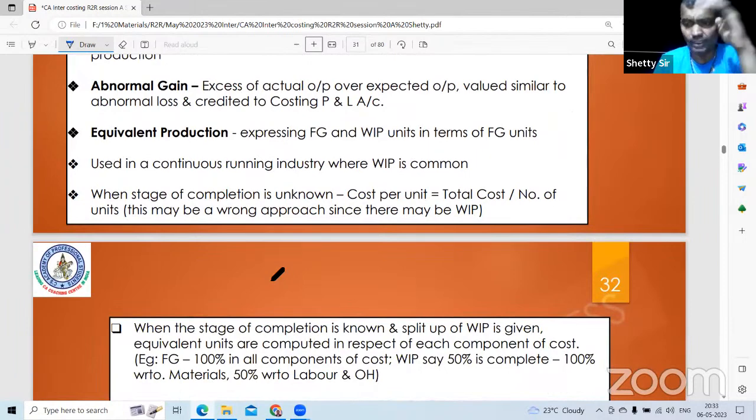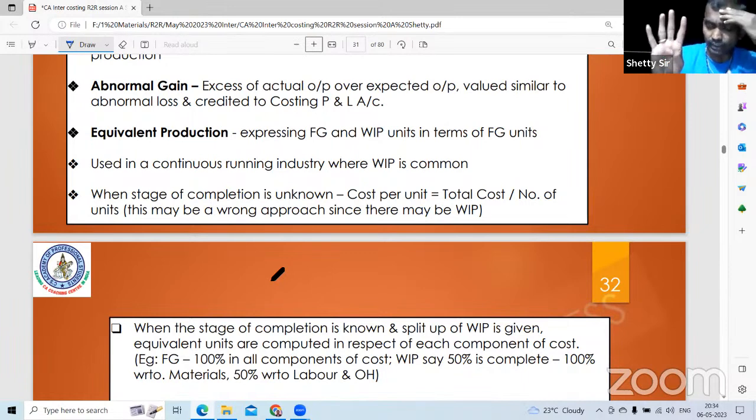Equivalent production is where you have got units half completed. Some are completed, some are half completed. For example, 1000 units you manufactured, 800 units are completed, 200 units are half completed. So 200 units expressed in terms of finished goods are called equivalent units. There can be two approaches. One is called FIFO, one is called weighted average, normally these two types.